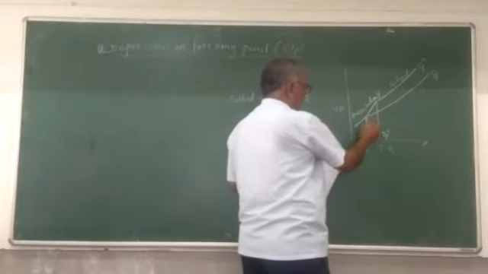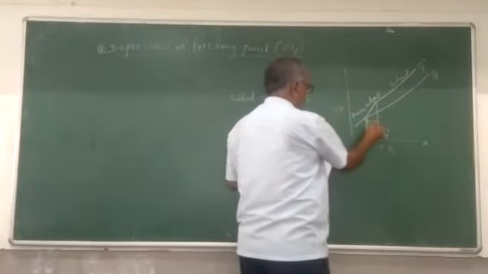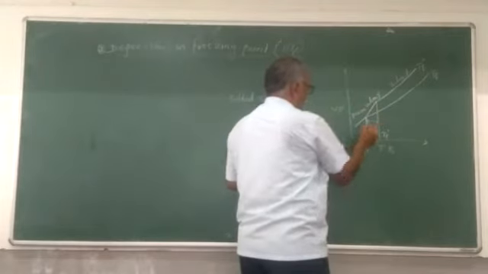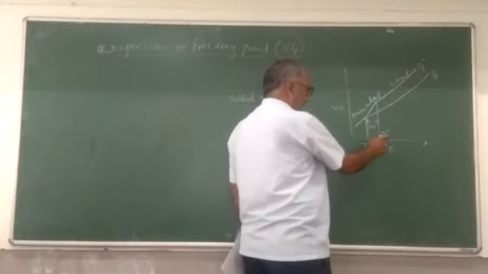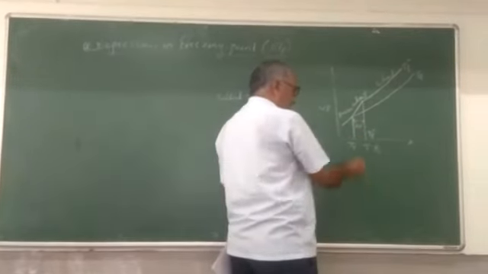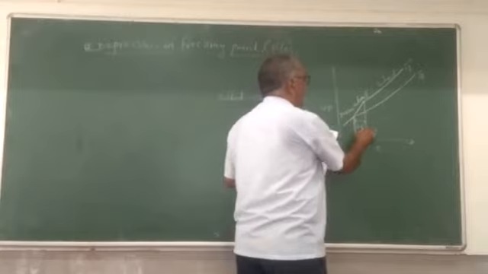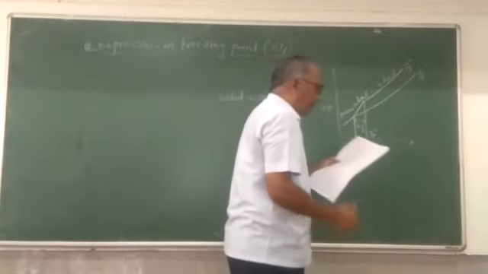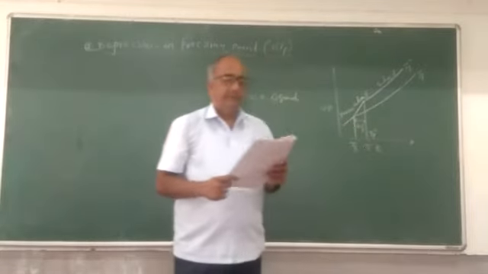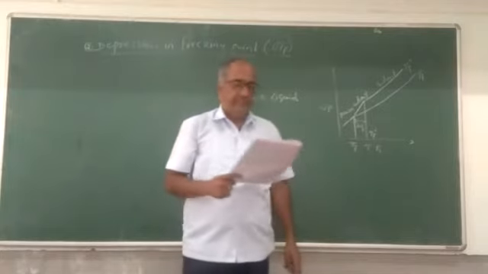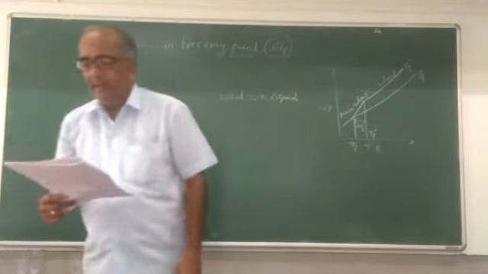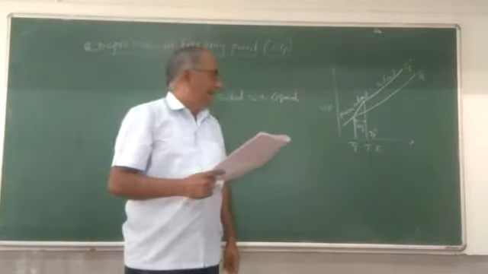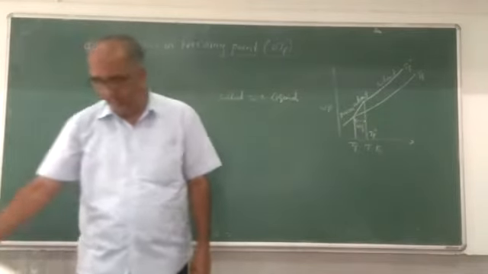This is denoted as the freezing point of the solution, and this is denoted as the freezing point of the solvent. This difference between the freezing point of the solvent and the freezing point of the solution is called depression in freezing point. Depression means decrease in freezing point, and it is denoted as delta Tf.